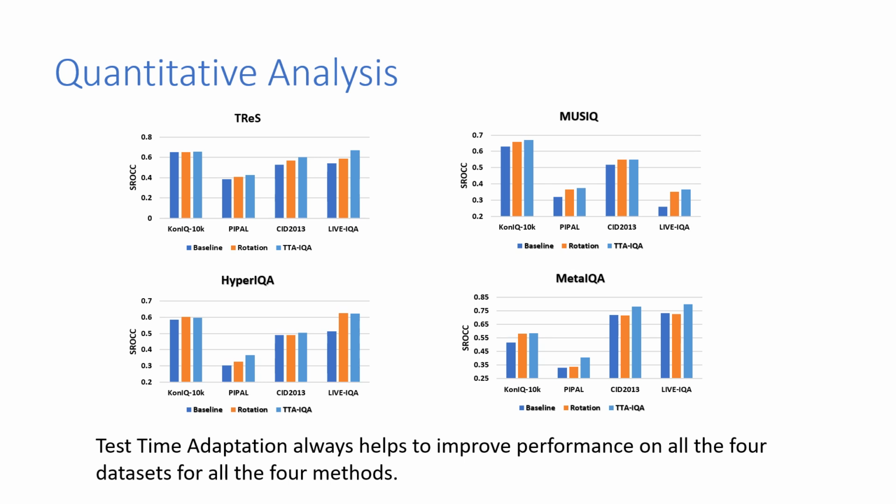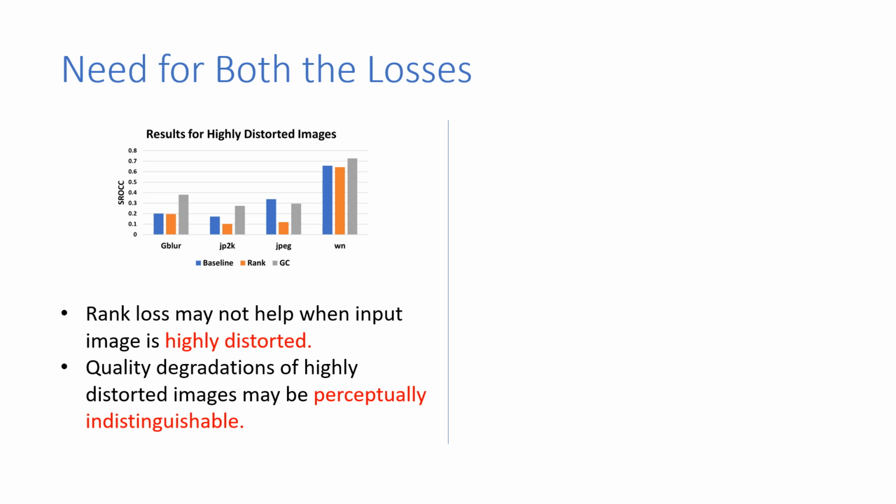Here in the quantitative analysis we can see our test time adaptation technique can outperform the baseline performance in all the four models and also for all these four image databases. So here we use both the rank and group contrastive loss. But why do we need both the losses? Here you can see when an image is highly distorted, adding more synthetic distortion cannot be perceptually distinguishable.